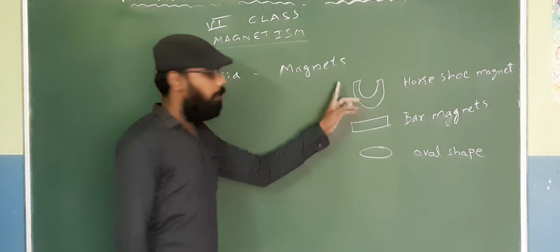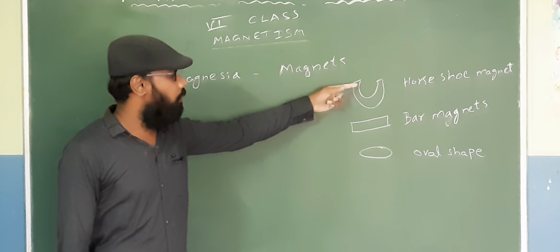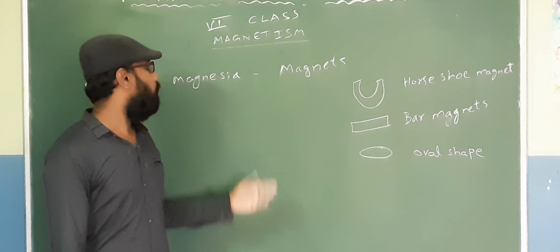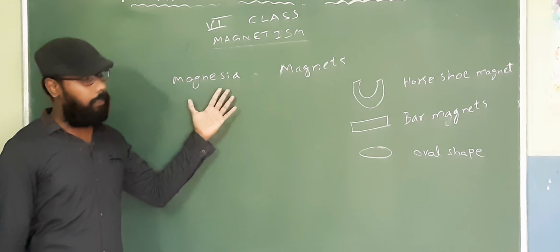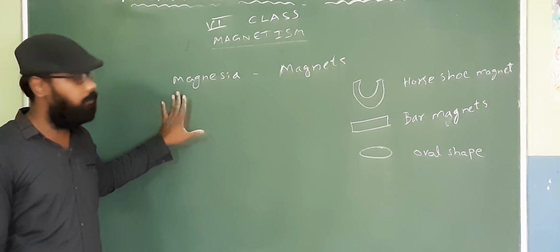So these are made into different shapes that you play with, and these are called artificial magnets because we have made them. And the stones experienced by those shepherds in Magnesia, those are the natural magnets.